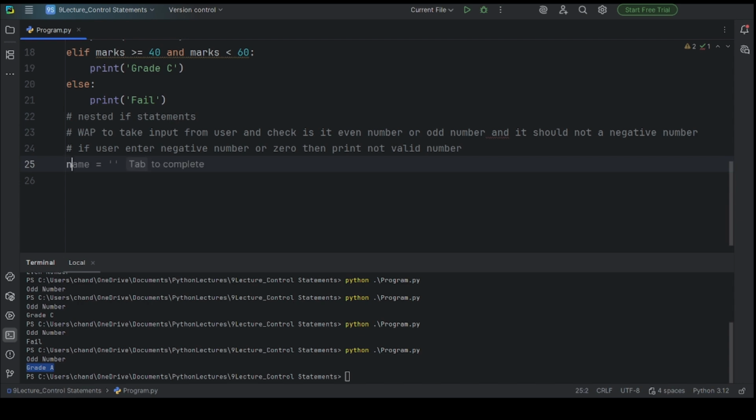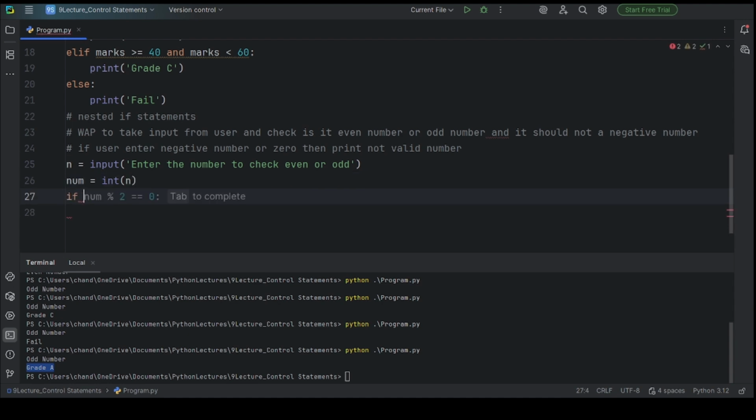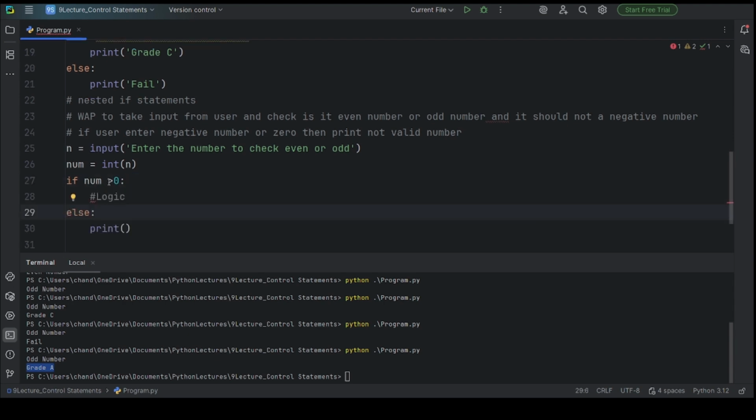I'm taking here the input from the user. Let's convert this input into an integer. Here if num is greater than 0, then we need to write here the logic to check even or odd number.